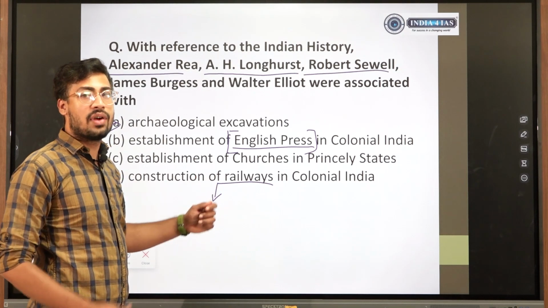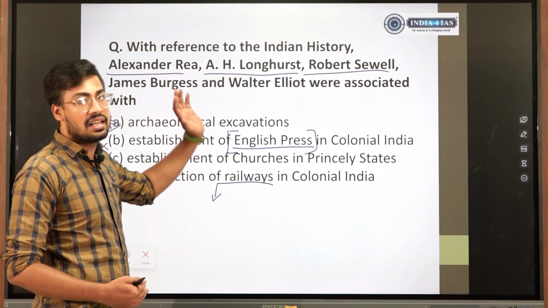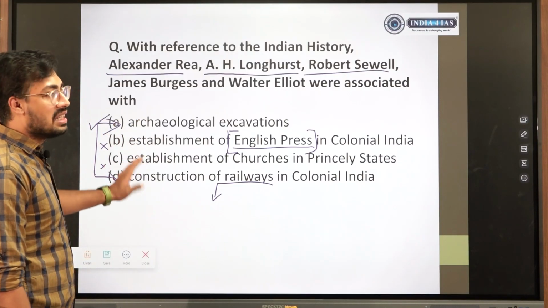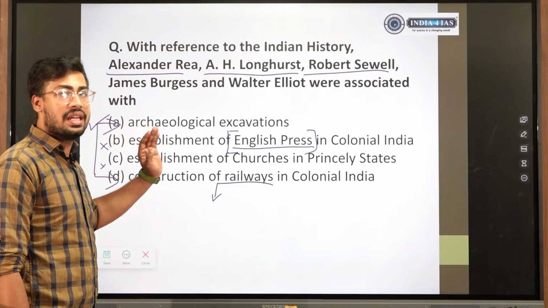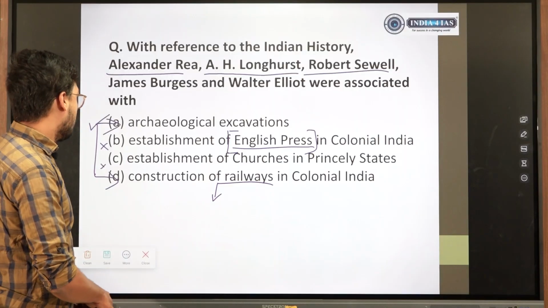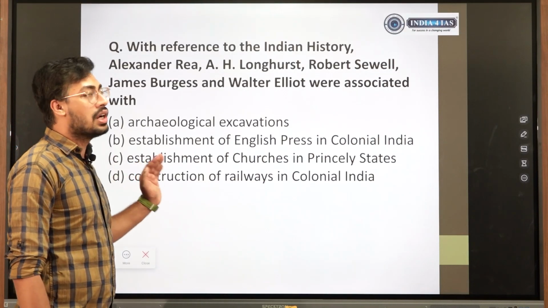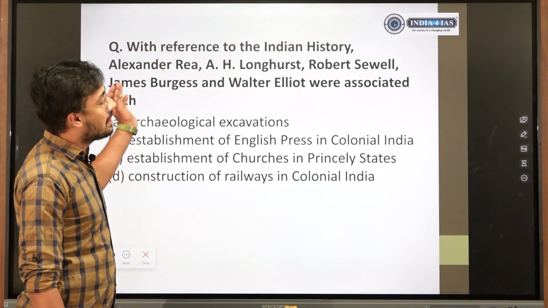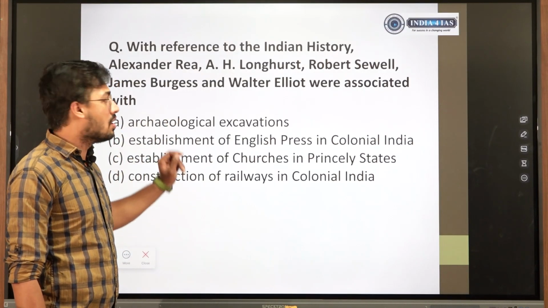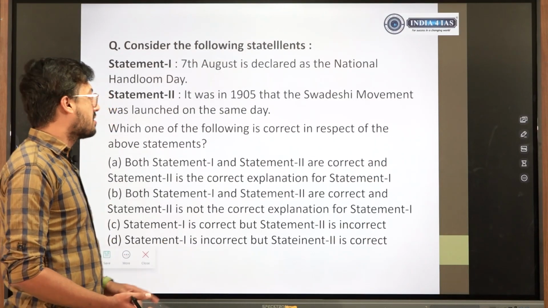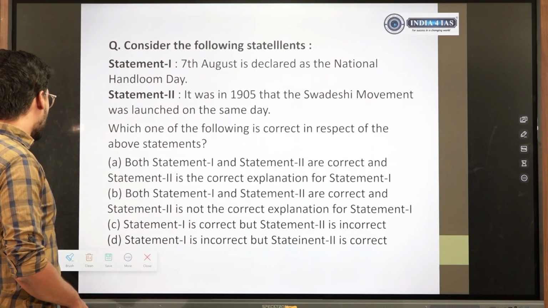Because construction of railways, what we have read directly is that it was under viceroys rather than these personalities. In this way we could have deduced that B and C at least are not the options. It had to be A or D, a 50-50. Because these things obviously we wouldn't have studied, and there's no point in remembering these names either. Now that they have been asked in PYQ, okay, we can remember these names, but before that it obviously didn't make any sense. Now look at this option also.